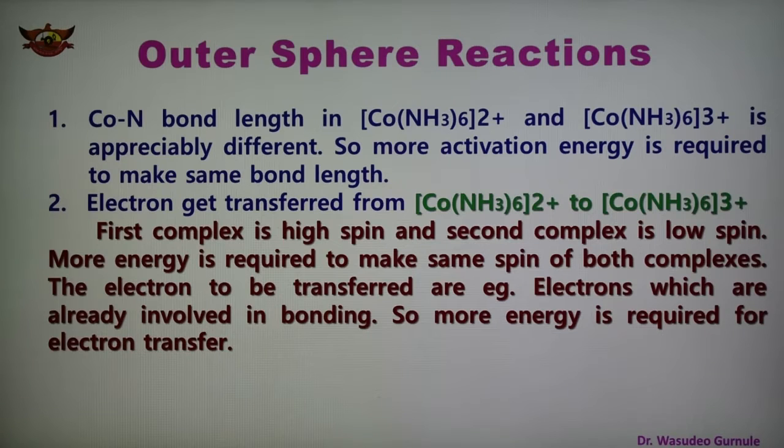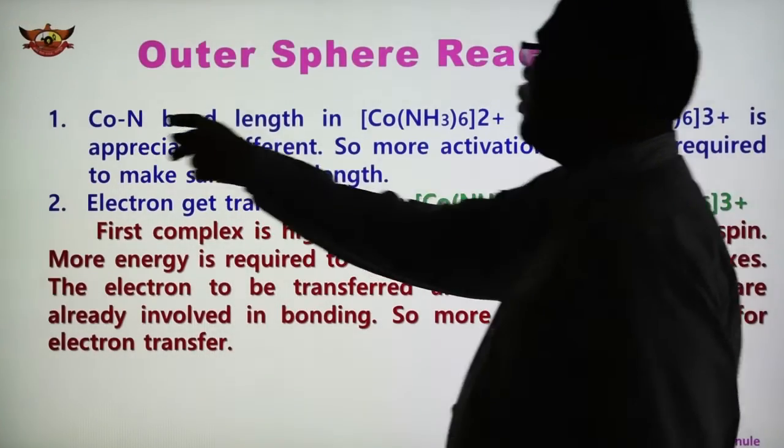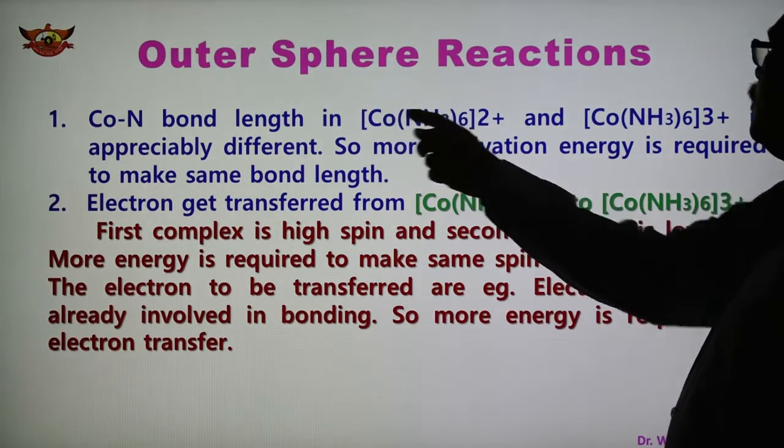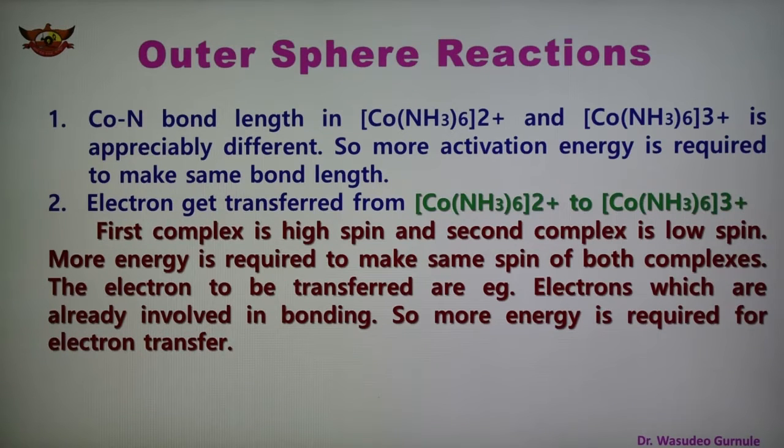The two reasons are given in the slide. The first reason is that the cobalt-nitrogen bond length in Co(NH3)6 2+ and Co(NH3)6 3+ is appreciably different. So more activation energy is required to make the same bond length. In both the complexes the cobalt-nitrogen bond lengths are different, and more activation energy is required to make them the same.